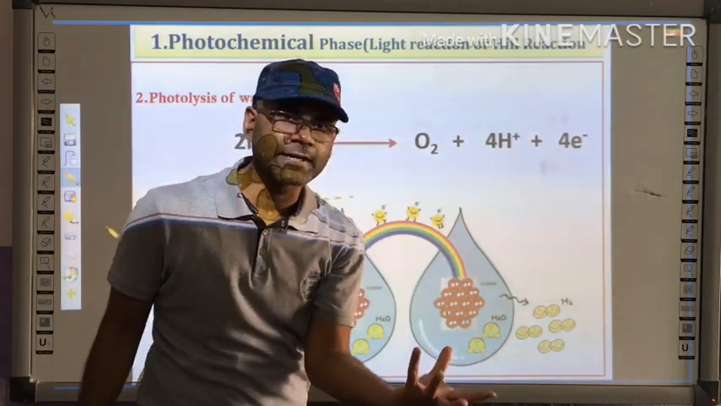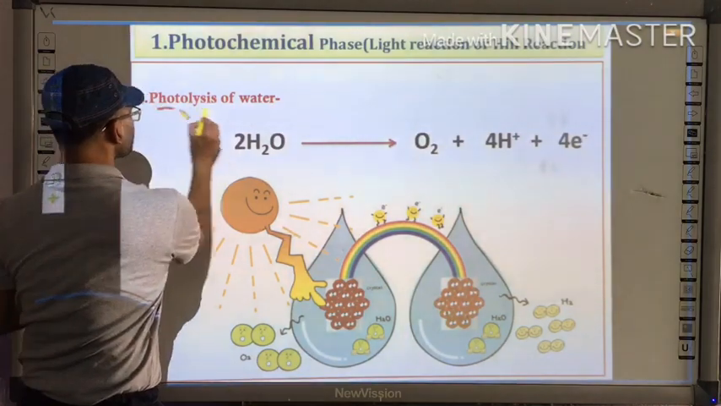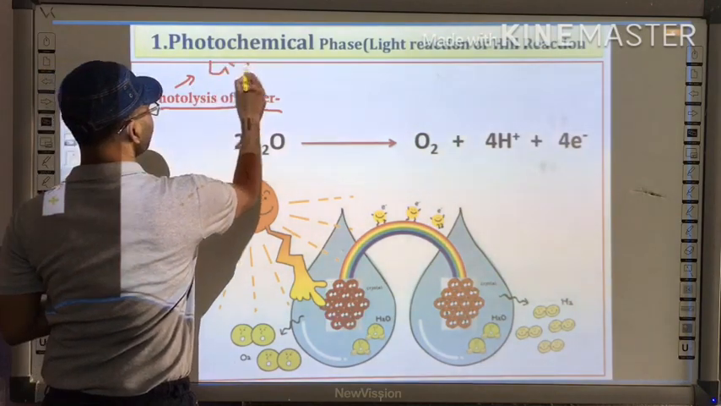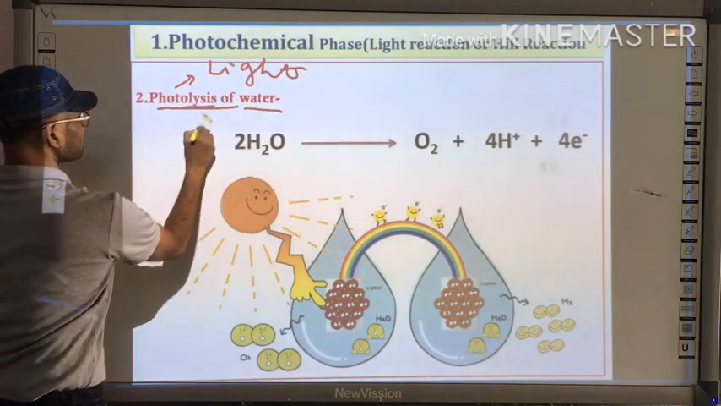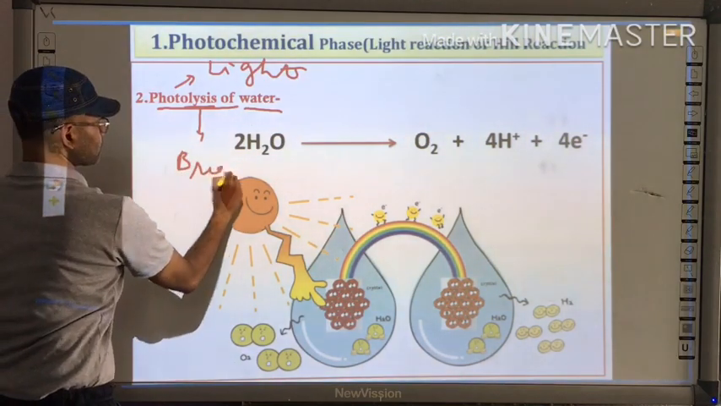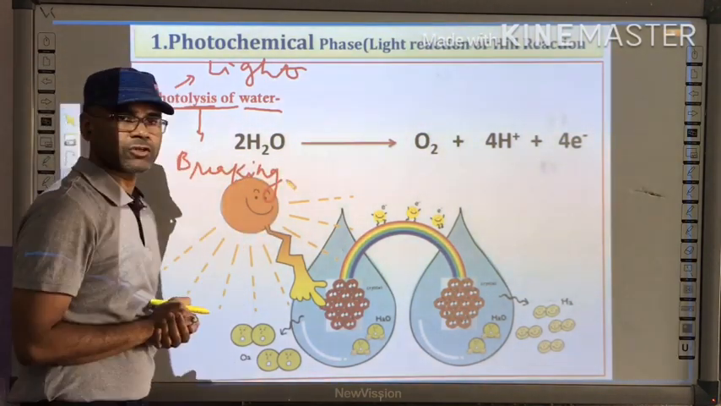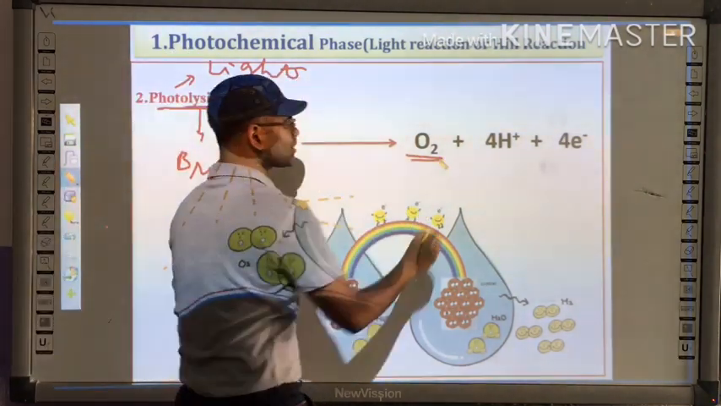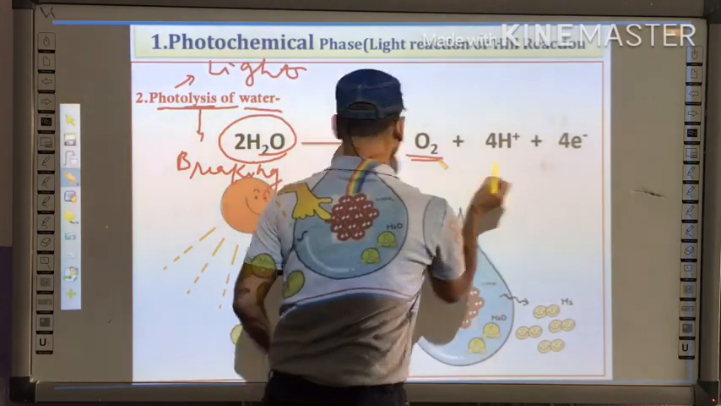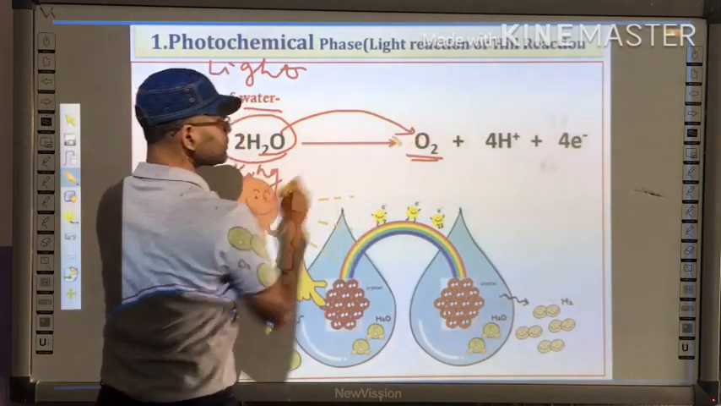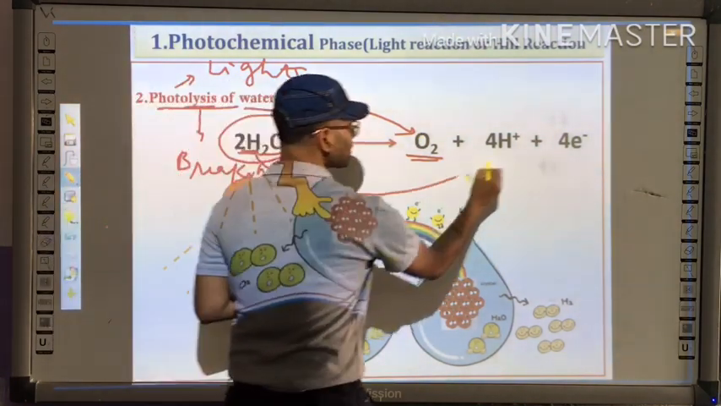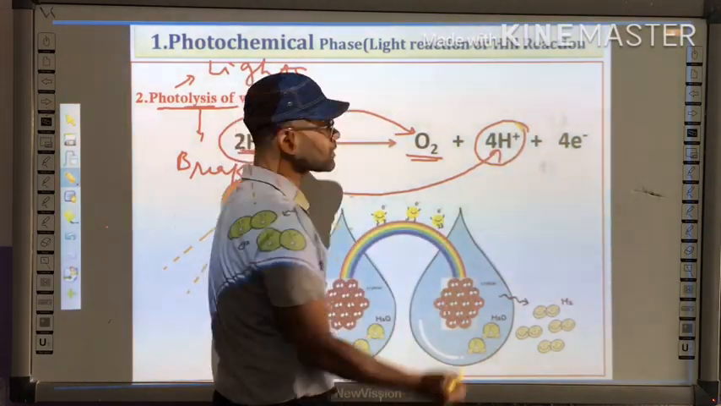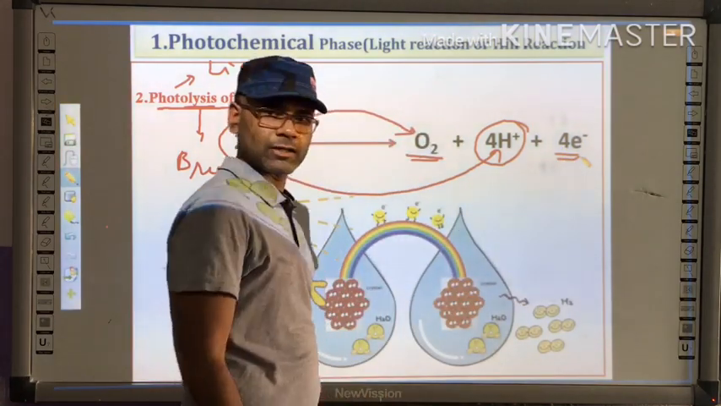When chlorophyll becomes activated, it causes photolysis of water. Photo means light, lysis means breaking. So that is called photolysis of water. That means a water molecule is split into oxygen gas, and the oxygen gas is liberated. What happened to the hydrogen? The hydrogen is liberated in the form of ions, that is 4 proton ions or 4 hydrogen ions, and it also liberates electrons.